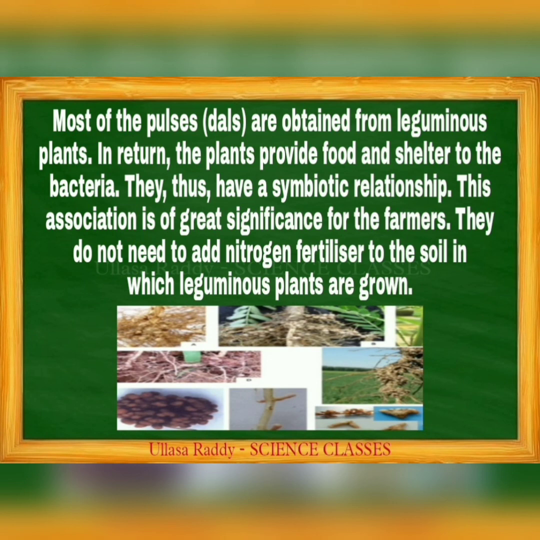Small balloon-like structures attached to the roots of leguminous plants contain rhizobium. These structures give a lot of nutrients to the roots, and from the roots to the tip of the plant. The plant utilizes all these nutrients for growth, and it gives more yield to the farmer. Most of the pulses are obtained from leguminous plants. In return, the plants provide food and shelter to the bacteria.